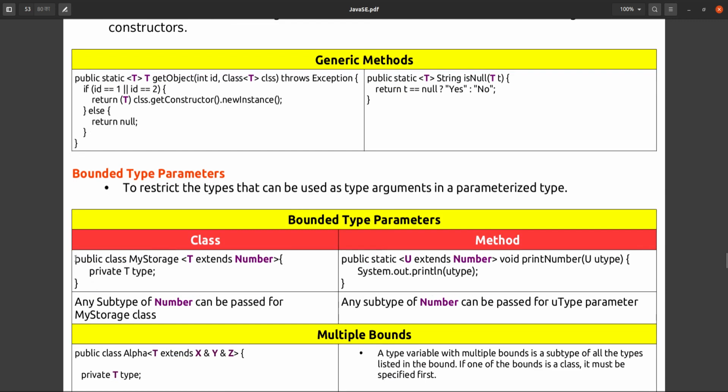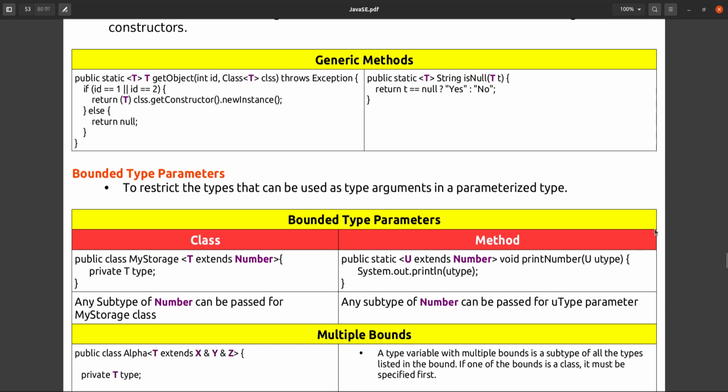If it is a class, we can define the bound in this way: T, we are defining the type as a generic T, but T should be a subtype of Number only. And if it is for a method, then we can give it in this way: U extends Number, and U can be a subtype of Number only.